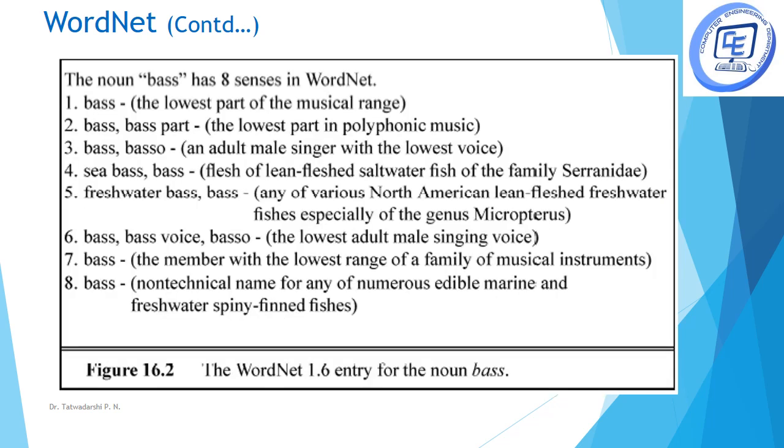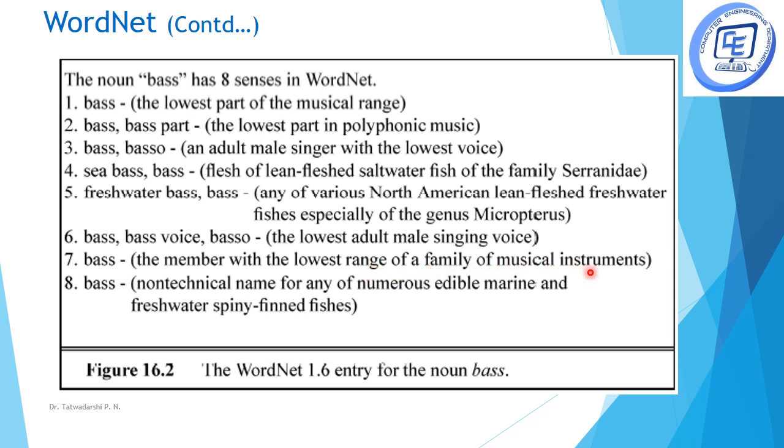Now, the problem with WordNet is that there are many words which have many different meanings. For example, the word bass has 8 different meanings in the WordNet. It can be a musical string, or a low voice, or a range or family of musical instruments.